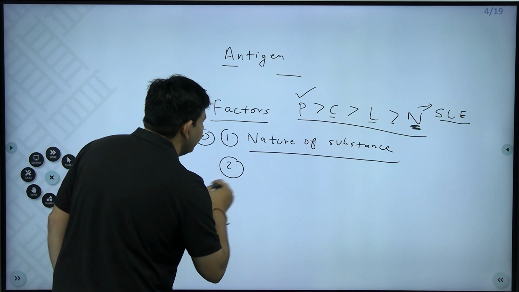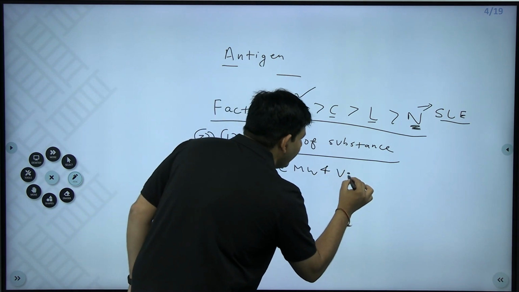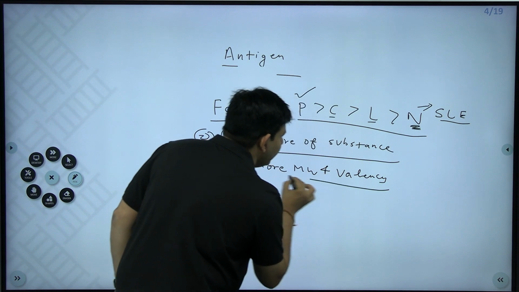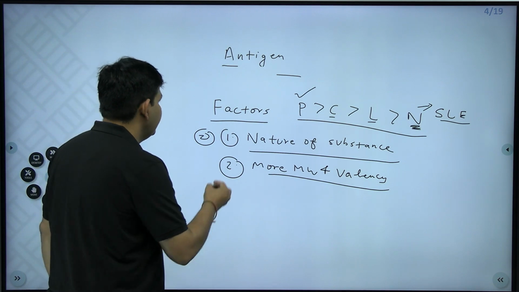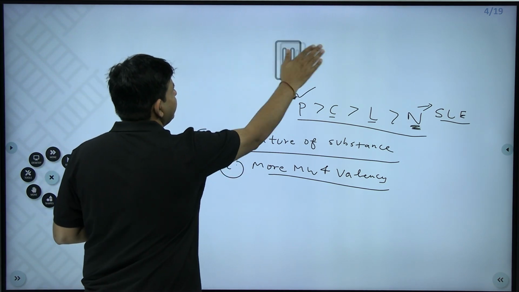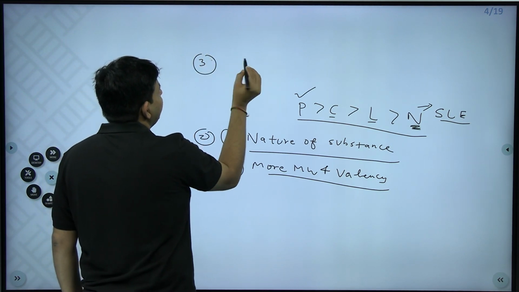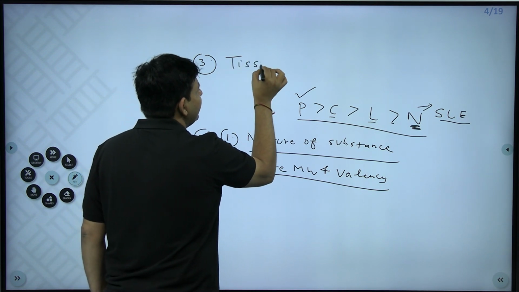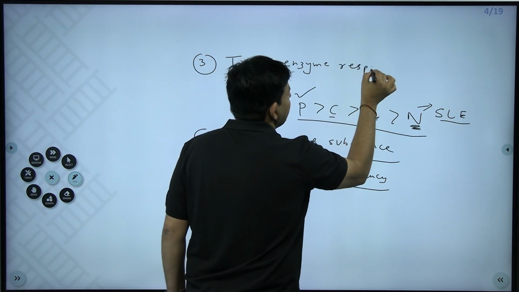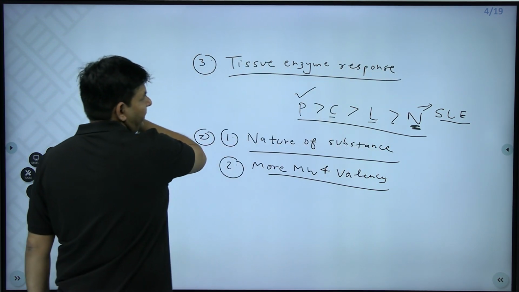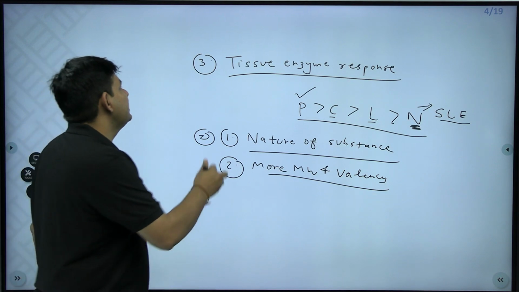The second one is molecular weight and valency: the more the molecular weight and valency, the more immunogenic it is. The third important thing is the tissue enzyme response. Everybody has their own tissue enzyme response, and that also determines the antigenicity.